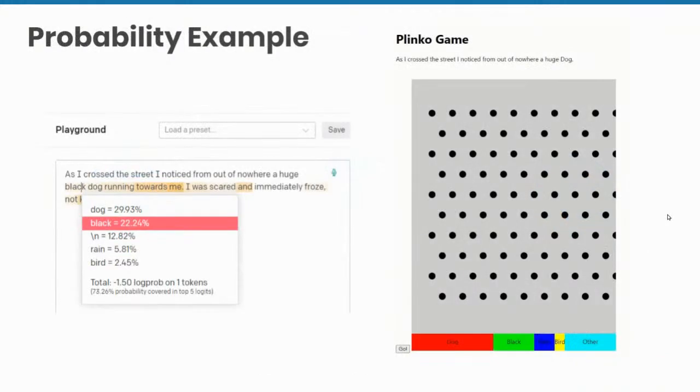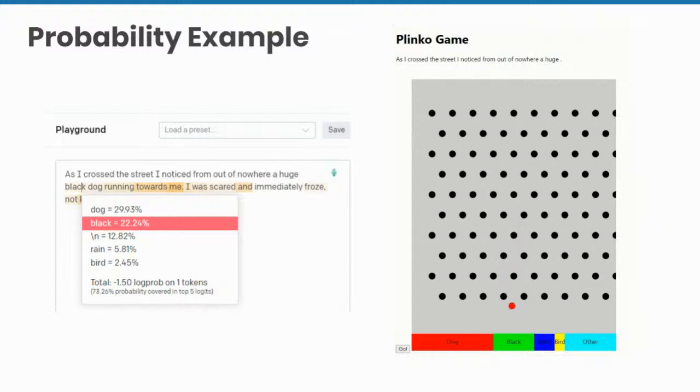If you have ever watched The Price is Right, my gosh, I hope that you at least caught one episode of The Price is Right. You have probably seen the Plinko game. And the Plinko game is when they have a chip and the chip drops down and it's going to hit the bottom of the board with an amount. So in this edition of the Plinko game, this is the probability example of a prompt in ChatGPT or in really any large language model.